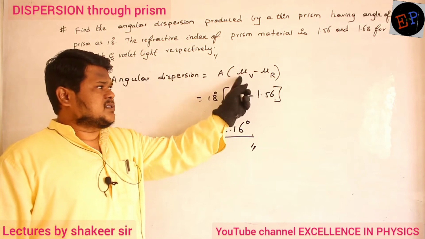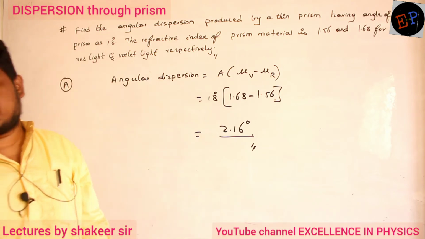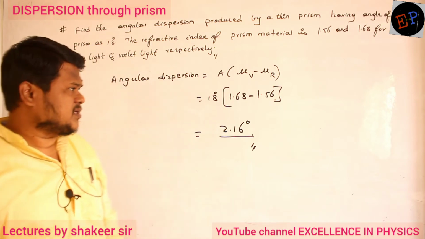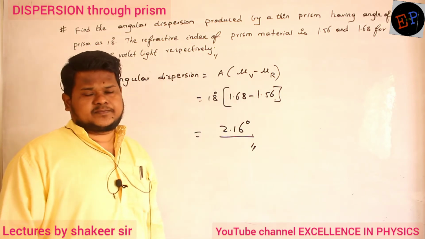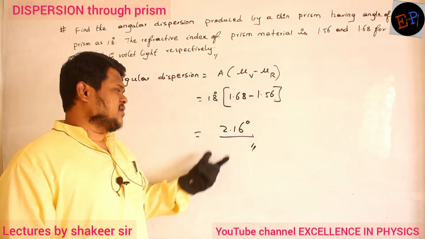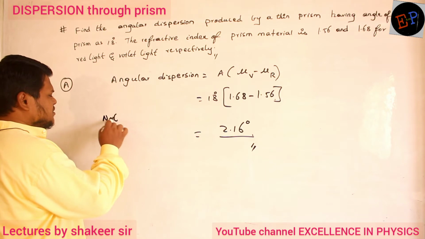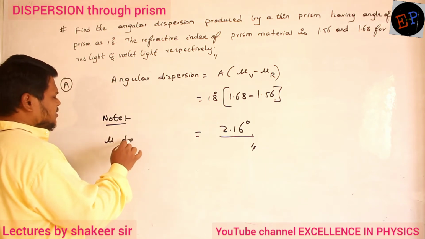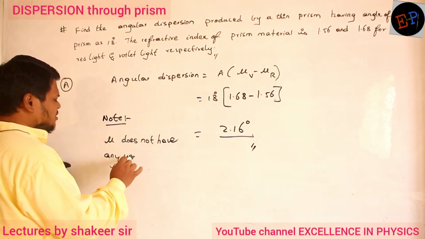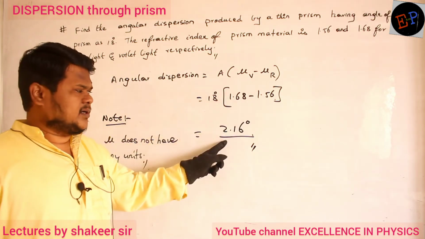Mu is just a comparison; it doesn't have any units. Refractive index is just a comparison of the speed of light in vacuum divided by the speed of light in the medium. So refractive index doesn't have any units, and units are only present for degrees. So 18 into (1.68 minus 1.56), you will get the answer in degrees itself. The note point to write is that mu does not have any units. So 18 multiplied by a number, you will get 2.16 degrees only.